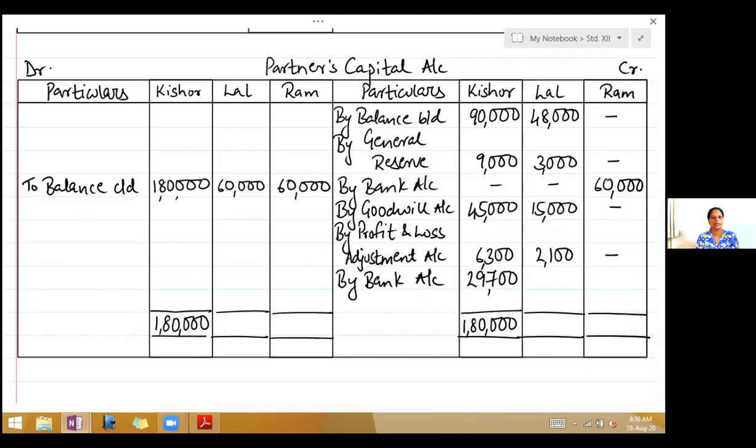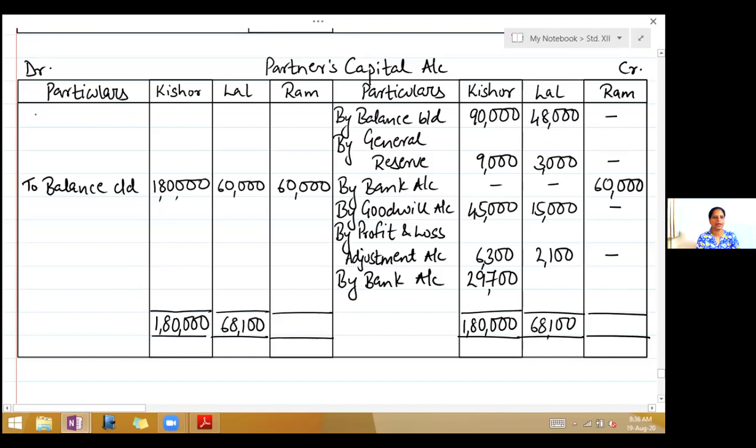Now look at Lal's capital account. So when you see that and take the totals, you will find that the credit side is greater. So take the credit side total, it is 68,100. Write it on the debit side, 68,100. Now you will find the debit was less.